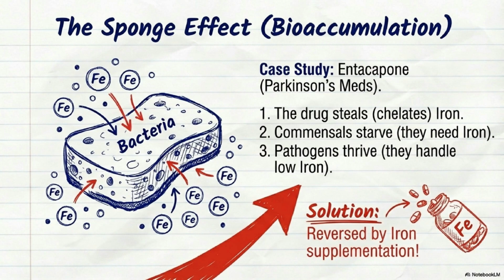In this case study, we examine the sponge effect, where medications like entacapone bioaccumulate by chelating iron, effectively starving beneficial commensal bacteria. This disruption creates an environment where pathogens can thrive, highlighting a critical link between drug metabolism and gut health. Fortunately, we can reverse this imbalance through simple iron supplementation to restore the microbiome's natural diversity.